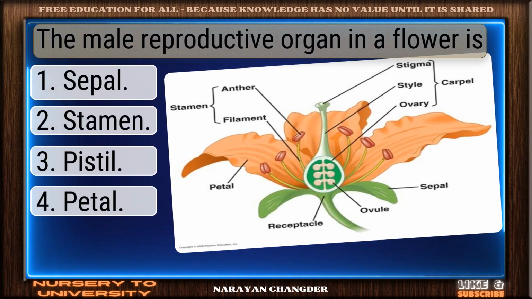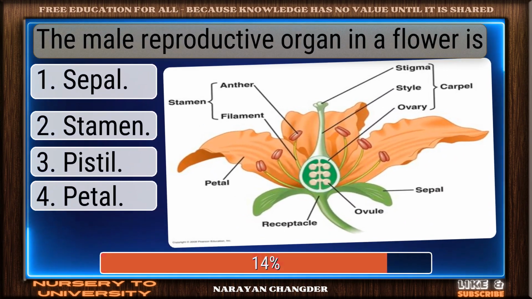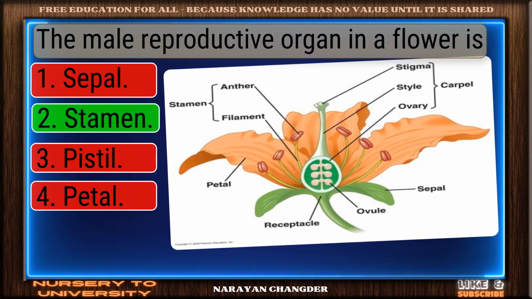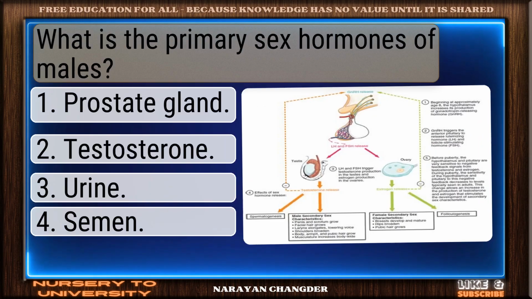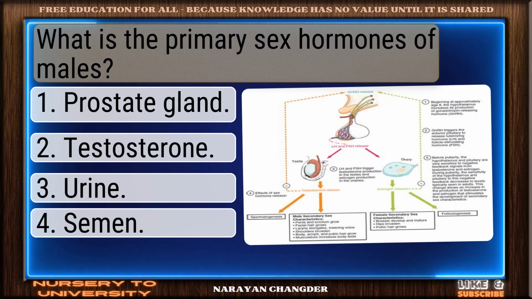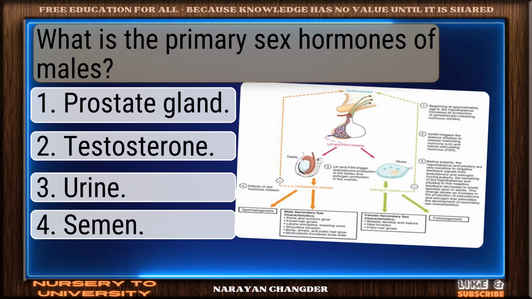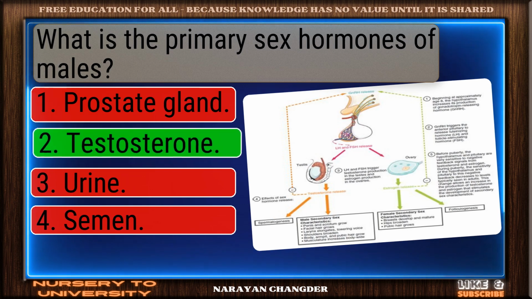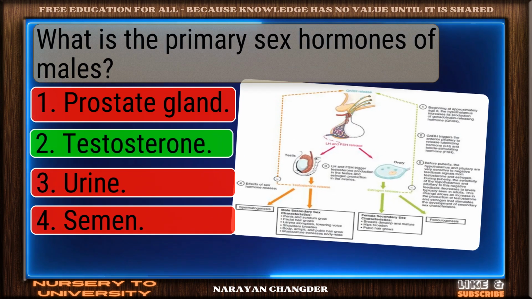The male reproductive organ in a flower is? Well done. Stamen is the right choice. What is the primary sex hormone of males? Great job, testosterone is the accurate answer.